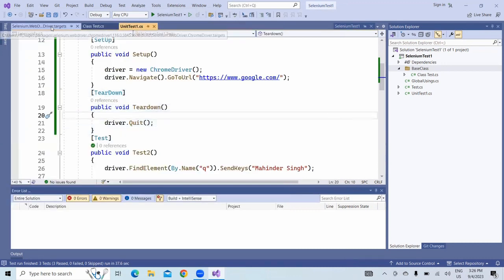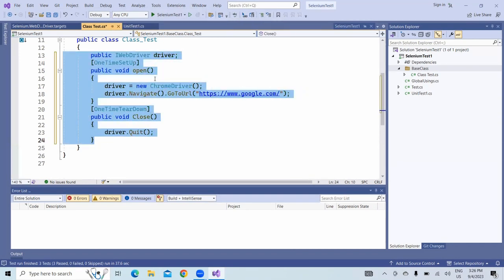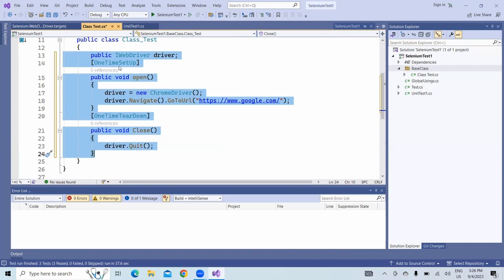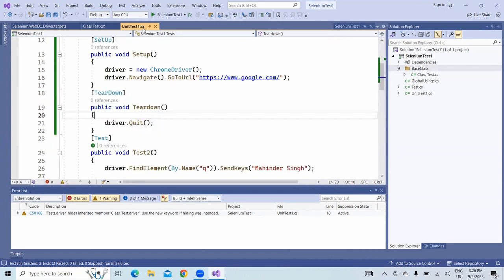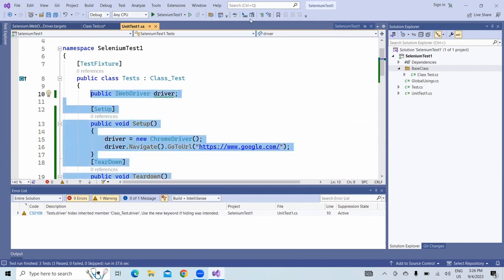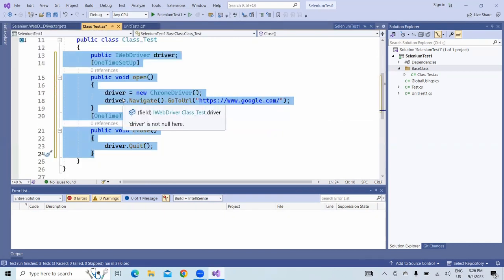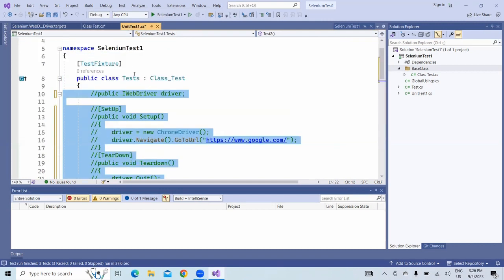Now, coming to one-time setup and one-time teardown, I have already written the one-time setup and one-time teardown. What this scenario will do is open the browser only once and close the browser only once. Earlier we saw that it opened multiple times for multiple tests.